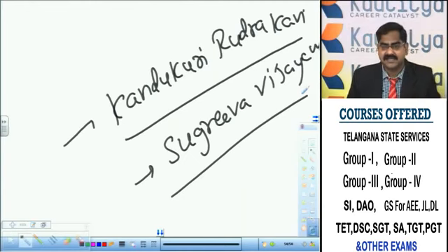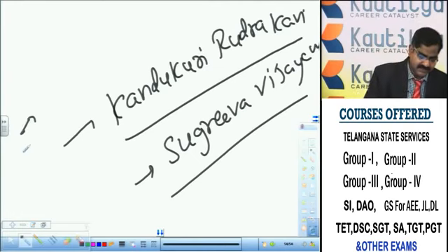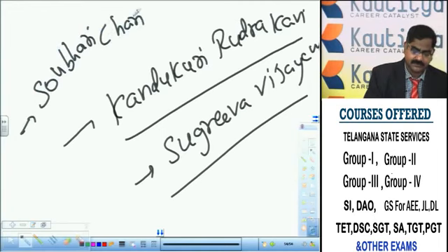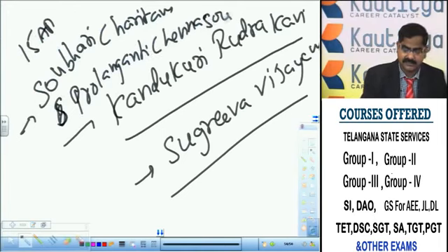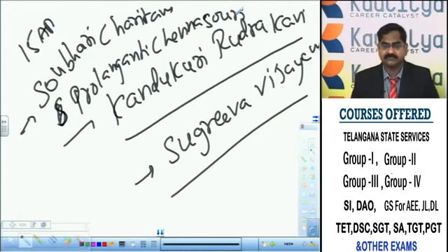It's not the first Yakshagana in Telugu. First available Yakshagana in Telugu is Sugriva Vijayam. Originally, what is the first Yakshagana in Telugu? The first Yakshagana in Telugu is Saubhari Charitam, written in the 15th century AD by Prolaganti Channasauri. Saubhari Charitam is the first Yakshagana in Telugu, but it is not available. So the first available Yakshagana in Telugu is undoubtedly Sugriva Vijayam, written by Kandukuri Rudrakavi, who was patronized in the court of